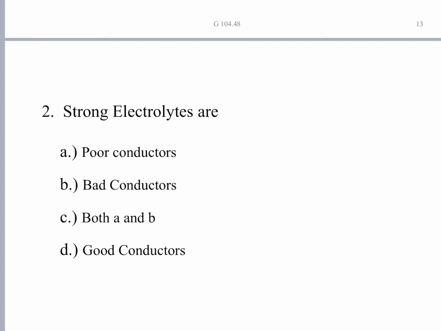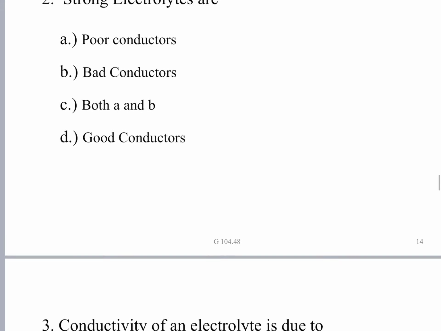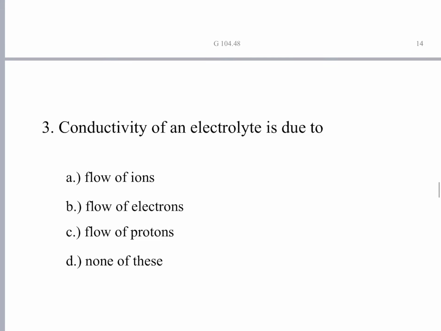Strong electrolytes are poor conductors, bad conductors, or good conductors? Strong electrolytes release a large number of ions, so their conductivity will be very high, because the conductivity is proportional to the number of ions. The more the number of ions, the more the conductivity. So strong electrolytes are known as good conductors of electricity. Answer D. Conductivity of an electrolyte is due to movement of ions, not anything else.